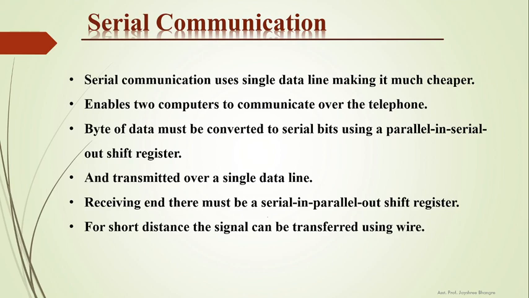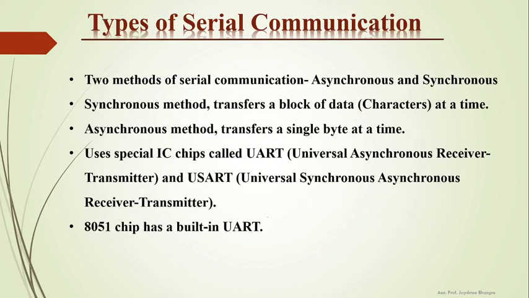It enables two computers to communicate over the telephone line. A byte of data must be converted to serial bits using a parallel in serial out shift register before transmitting it on the serial line, and then it is transmitted over a single data line. At the receiving end, there must be a serial in parallel out shift register to convert the serial data into parallel. For a short distance, the signal can be transmitted using wire, and for long distance, it is transmitted using wireless communication.